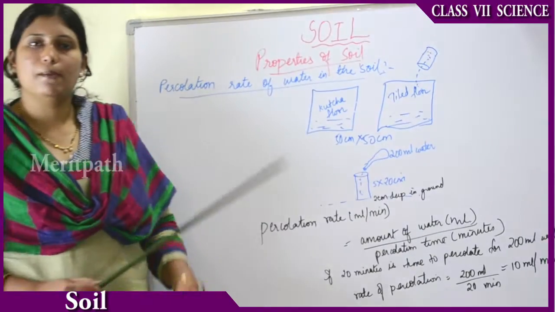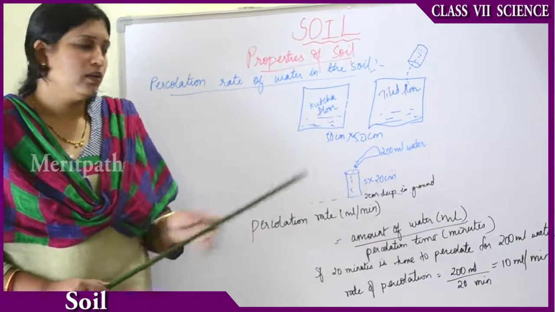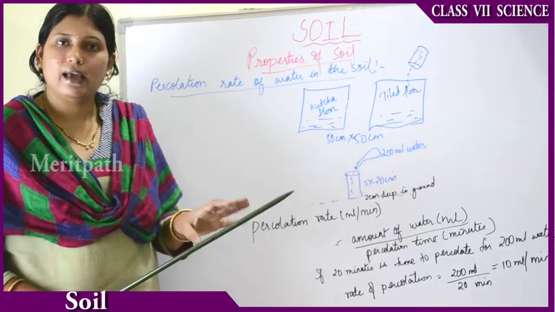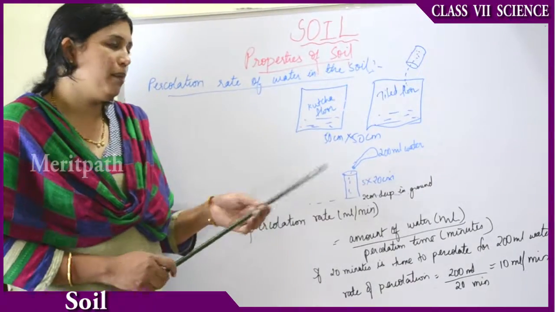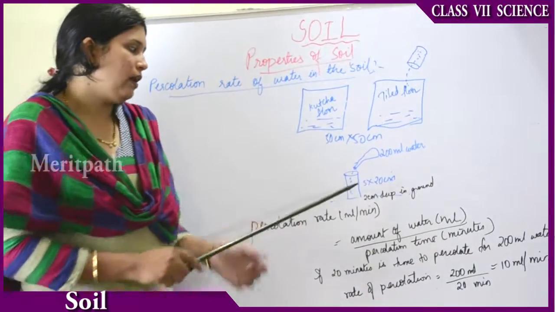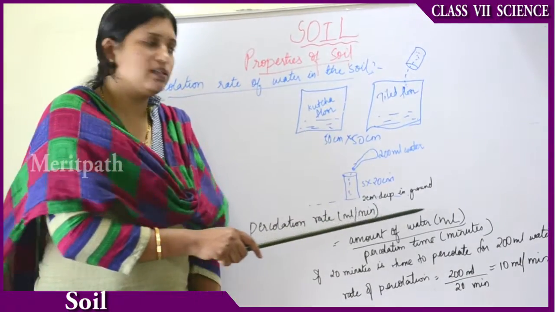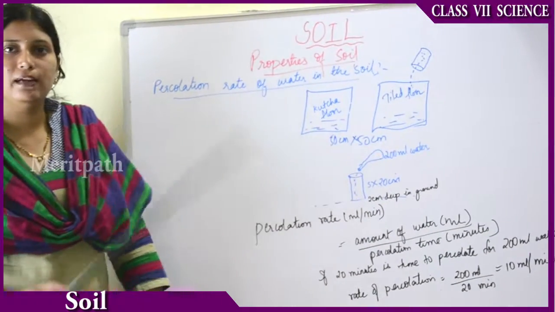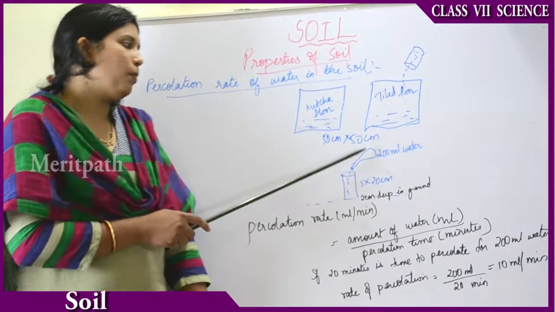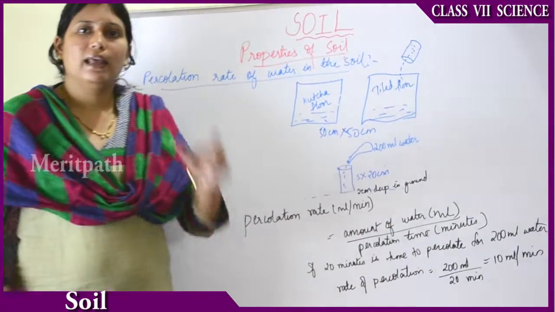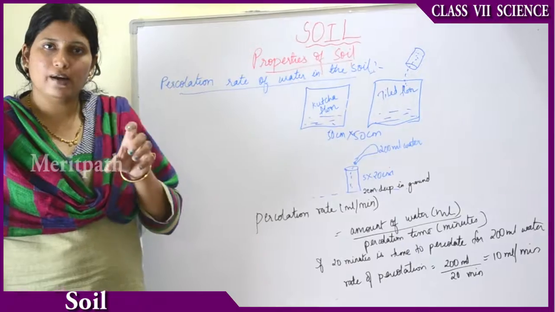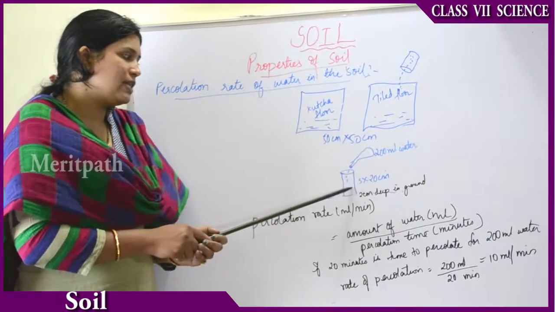Understood, right? Take a can of Pepsi or an empty can of any cold drink. Then make a hole at the bottom. Then insert the can 2 centimeters deep in the ground, that is 2 centimeters deep in the soil. Then pour 200 ml water. Take any measuring glass, measure 200 ml water and pour it into this can.